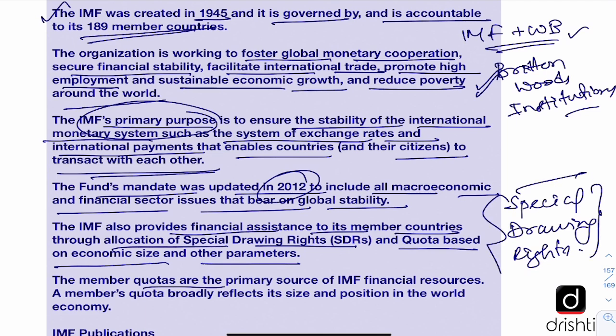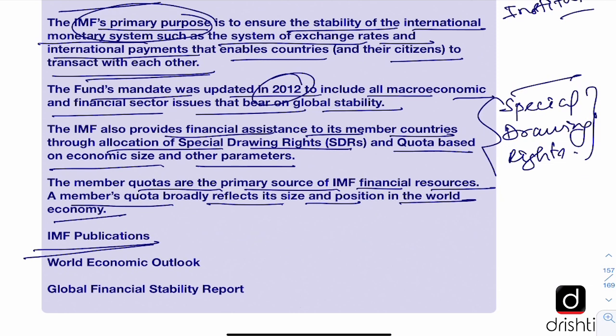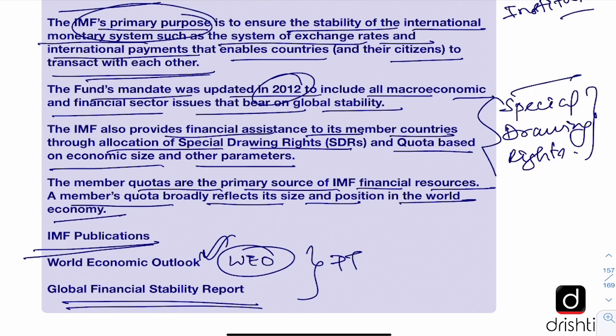Now the member quotas are the primary source of IMF financial resources, and a member's quota broadly reflects its size and position in the world economy. We should also know about the important publications that the IMF brings out, and the most important is the World Economic Outlook, and there is also a Global Financial Stability Report which it brings out. And these are also important from exam point of view.